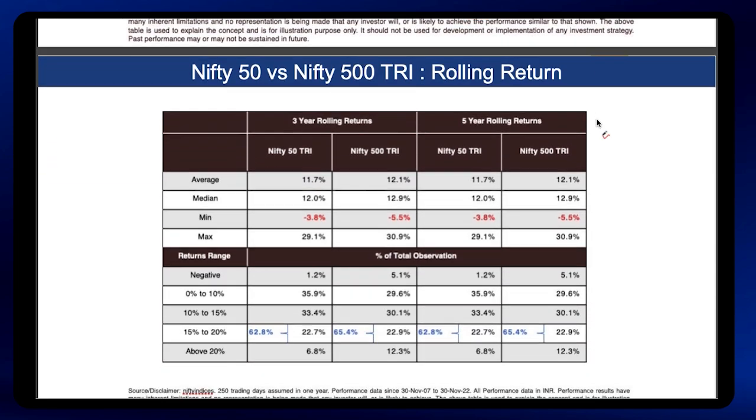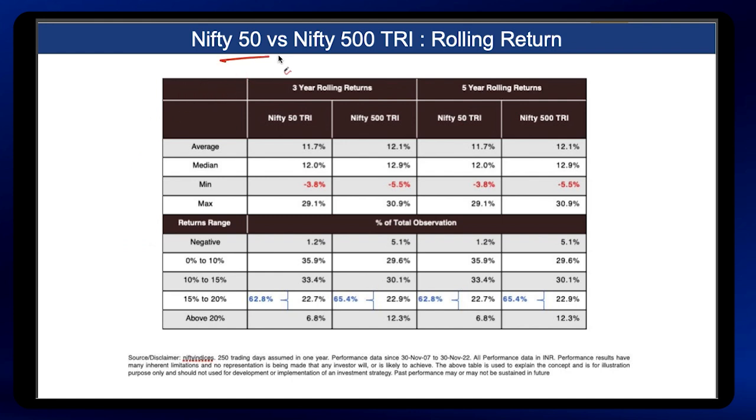Now if you look at the rolling return comparison between Nifty 50 and Nifty 500, this is the data between November 7 till November 22, for 3-year rolling return and 5-year rolling return. The average return of Nifty 50 in the 3-year rolling period is 11.7%, whereas Nifty 500 average return is 12.1%.